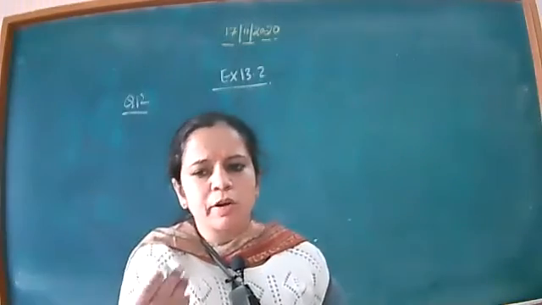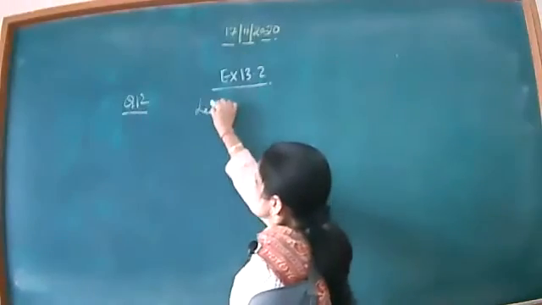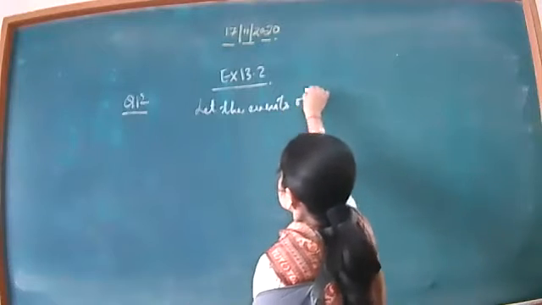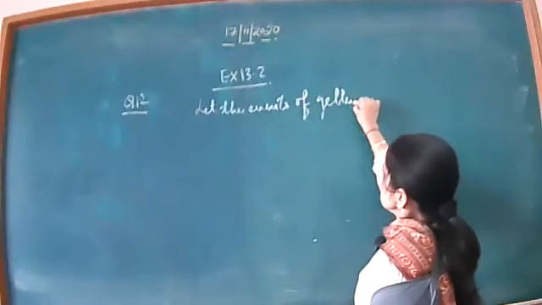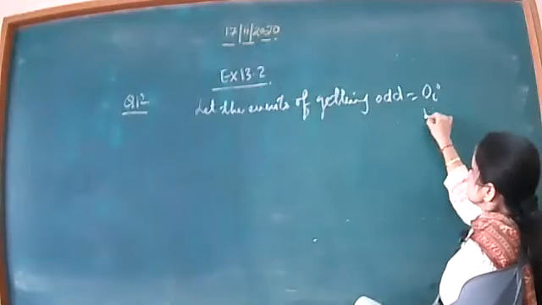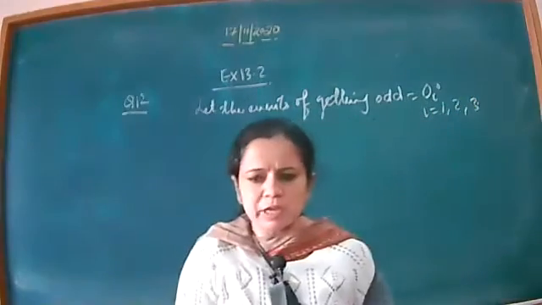That means 3 odd numbers की हमें ये बात करनी है. So beta, let the events of getting odd numbers be represented by Oi, where i is 1, 2, 3. Obvious है, क्योंकि 3 बार थ्रो किया है हमने.